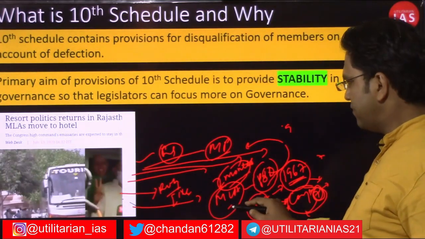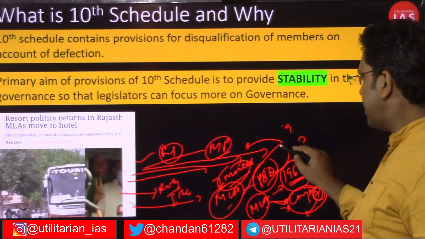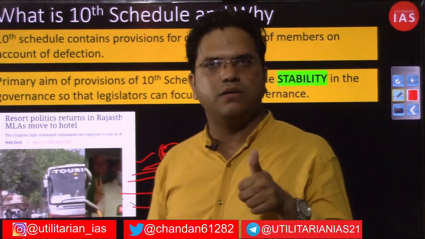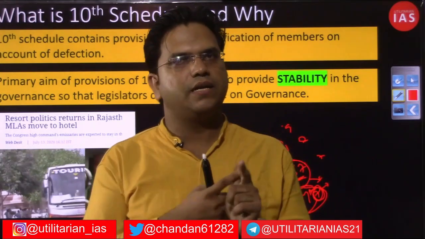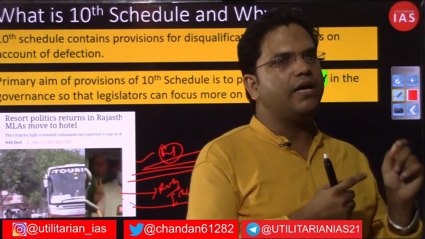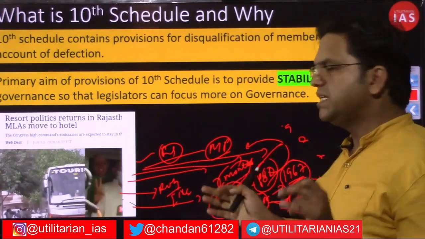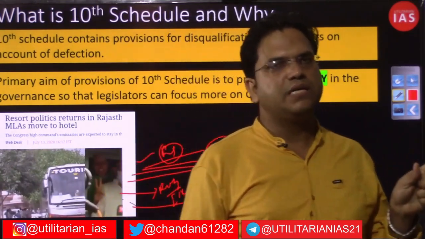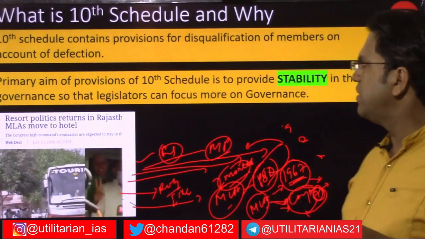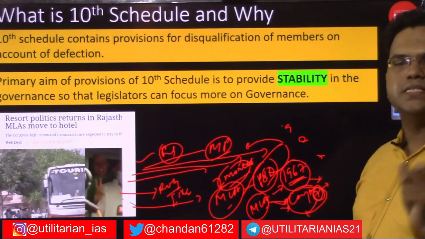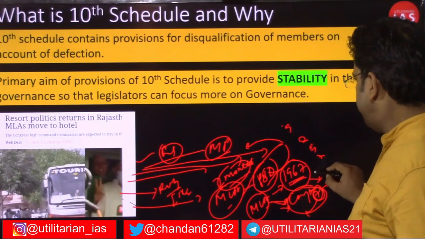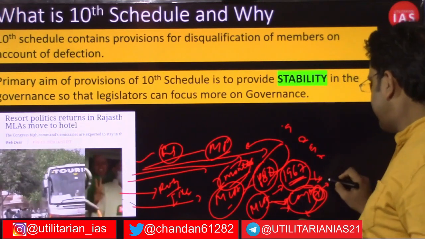So, on ethical governance, when these MLAs or MPs choose to defect to another party, the first thing is that it is unethical, and the second thing is that it brings instability into the government. During that unstable period, be it 1 month, 15 days, or 2 months, the governance will be impacted, and that is why the 10th schedule was added in 1985, although an attempt had been made in 1967 as well.